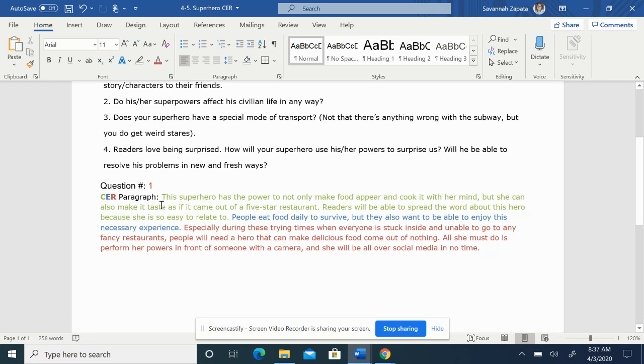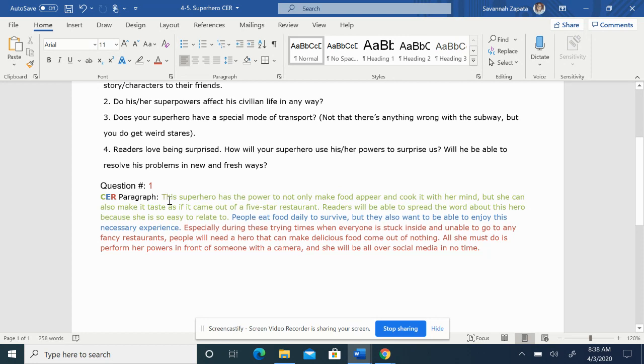Right? So I have my claim about her powers and how she's going to be able to be talked about easily. I have my evidence about she is relatable because people eat food every day. And then my reasoning, people eat food every day. People talk about food on social media. People are stuck inside right now. So, even more relatable. All right, so that's what you're going to do.